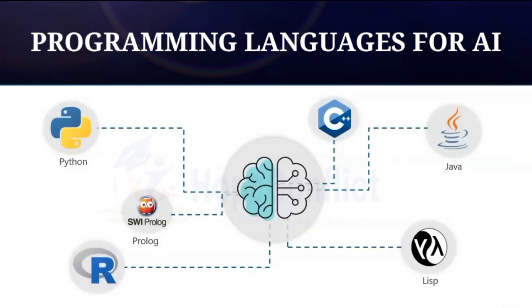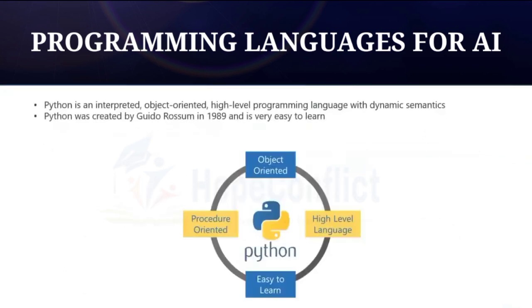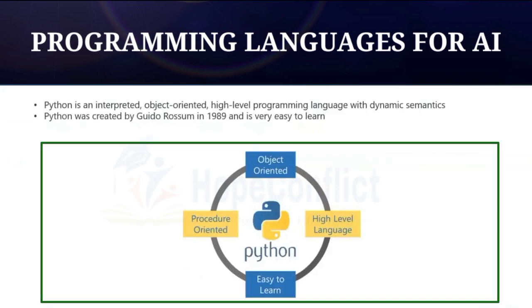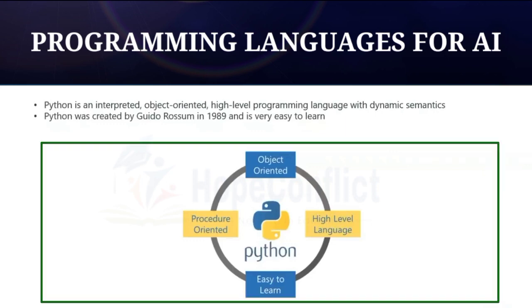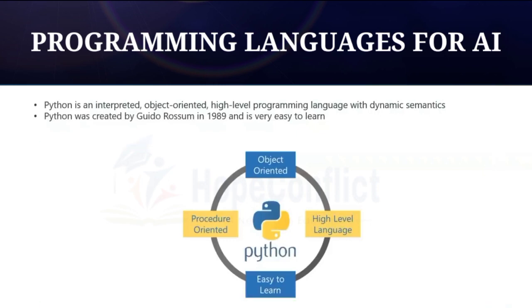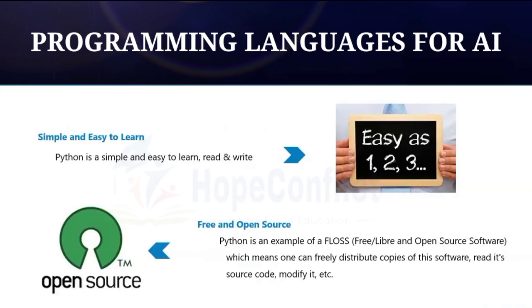So let's look at a couple of features of Python. We'll see why we should go for Python. First of all, Python was created in the year 1989. It is actually a very easy programming language. That's one of the reasons why a lot of people prefer Python. It's very easy to understand, it's very easy to grasp this language. So Python is an interpreted, object-oriented, high-level programming language, and it can be very easily implemented. Now let me tell you a few features of Python. It's very simple and easy to learn.